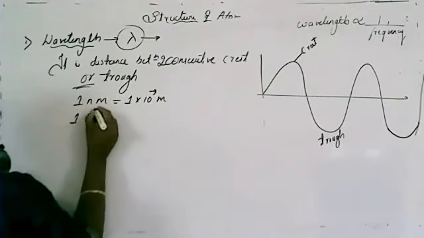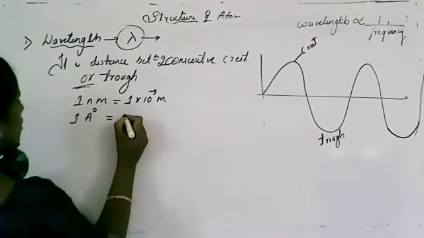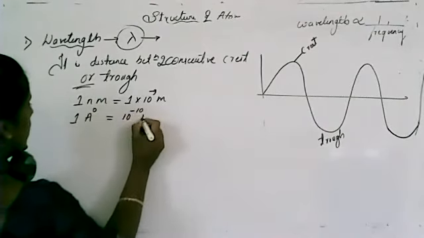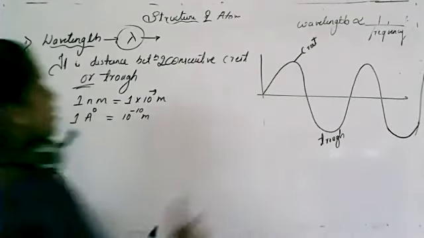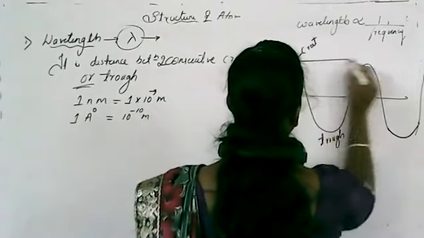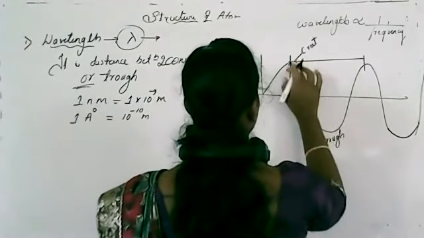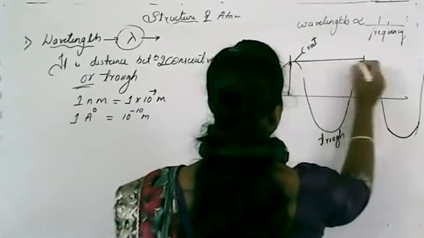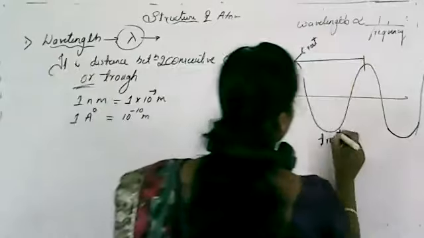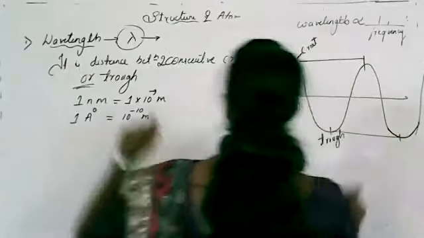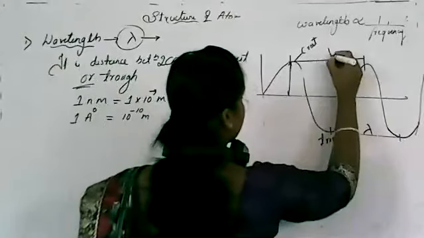The units are angstrom and nanometer, and an angstrom is 10 raised to -10 meter. So this is about wavelength. If I consider this, the distance between these two lines is your peak. The distance between these two is known as wavelength, and the distance between these two is also known as wavelength. Clear? That is lambda.